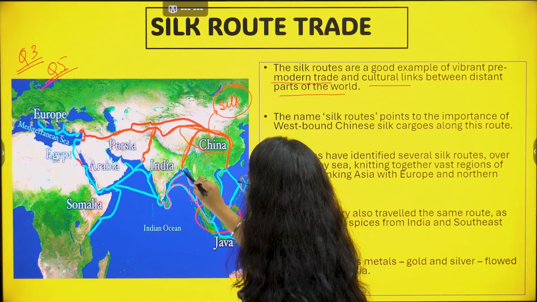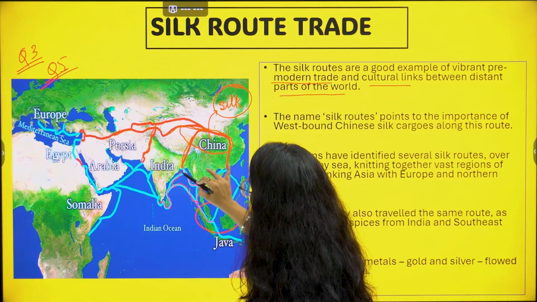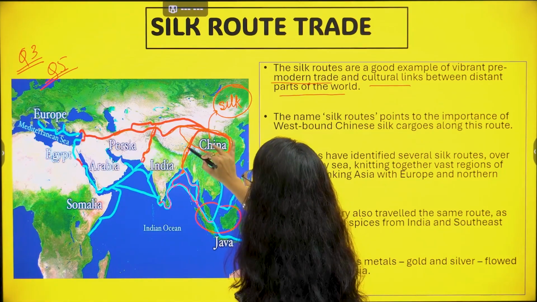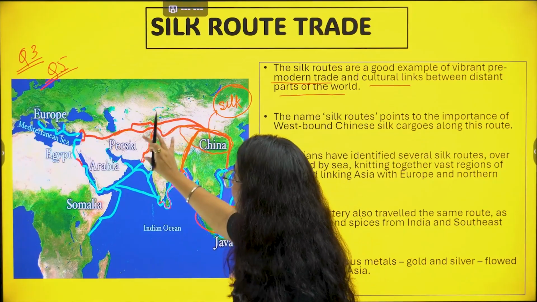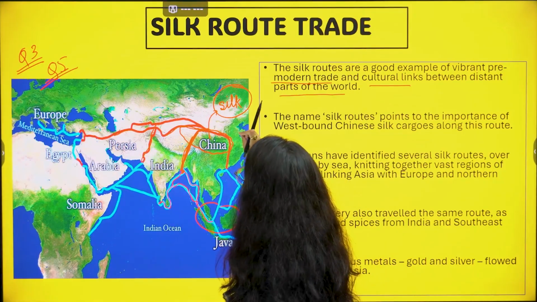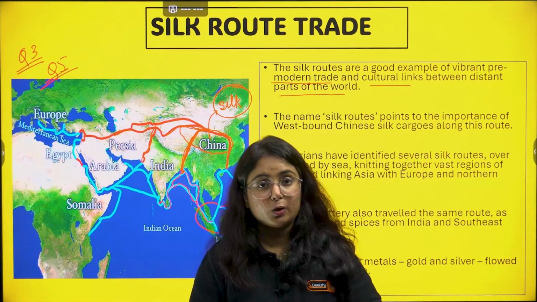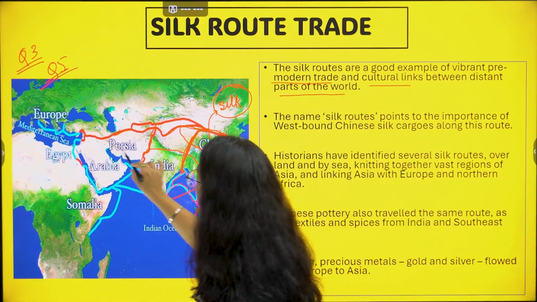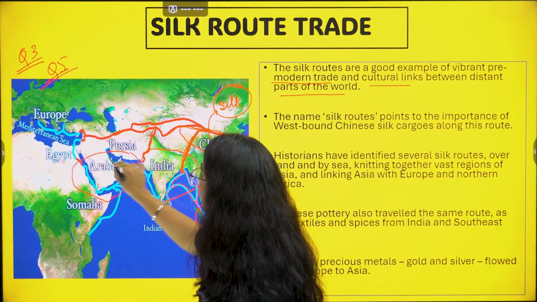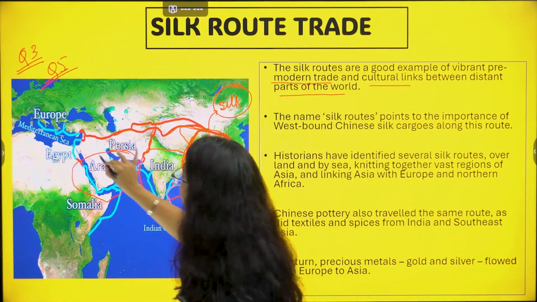It is connecting to India, and this sea route with land route is merged with the Silk route. So many land and sea routes collectively made the Silk route and connected parts of Asia, Africa and then Europe.